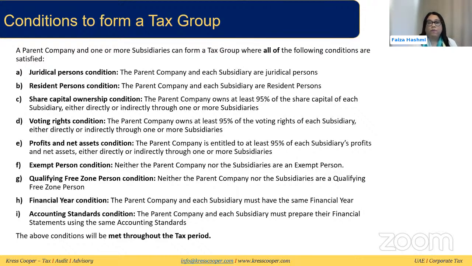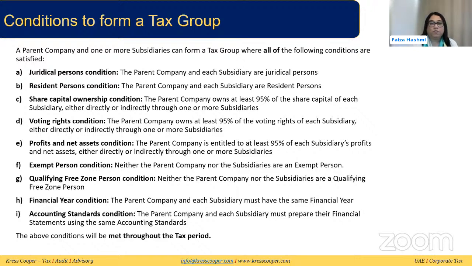The profit and net asset condition is another condition that needs to be met, which means that the parent company has to be entitled to at least 95% of the subsidiary's distributable and non-distributable profit. Also, it needs to have the entitlement to 95% of the net asset in the case of winding up or liquidation, either directly or indirectly through one or more subsidiaries.